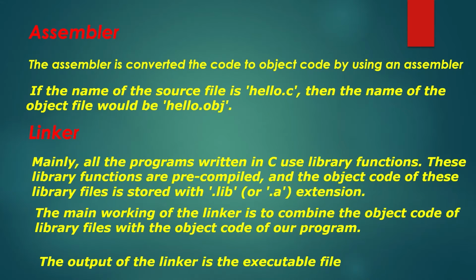Coming to the linker, mainly all the programs written in C use library functions. These library functions are pre-compiled, and the object code of the library files is stored with a .lib or .a extension. The main working of the linker is to combine the object code of library files with the object code of our program, and then the linker gives the executable code.